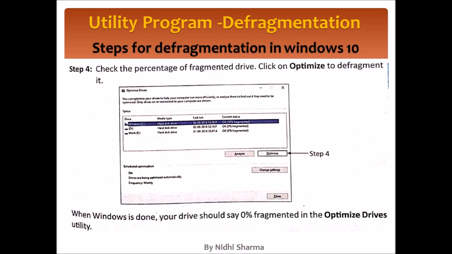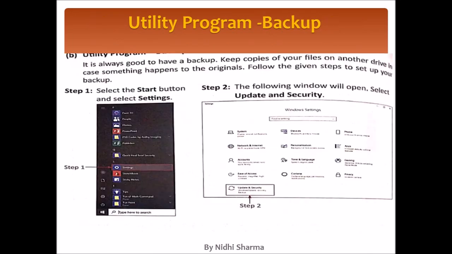Next utility program is backup. Backup means making a copy of our important files if we want to save them at some place. So you can take a backup on a pen drive or you can take a backup on a CD or DVD. So here steps are given.